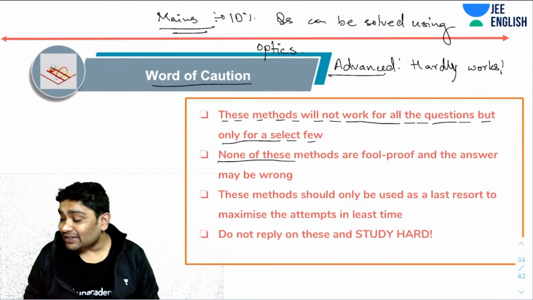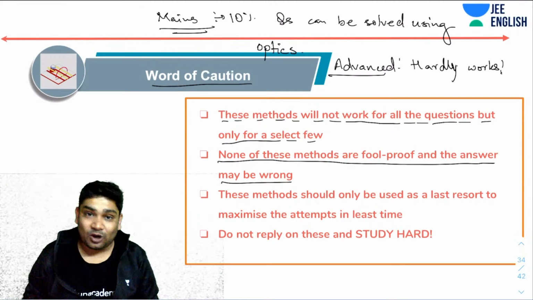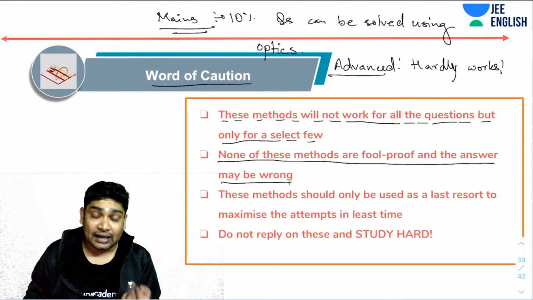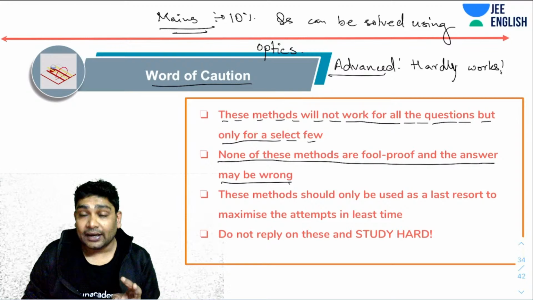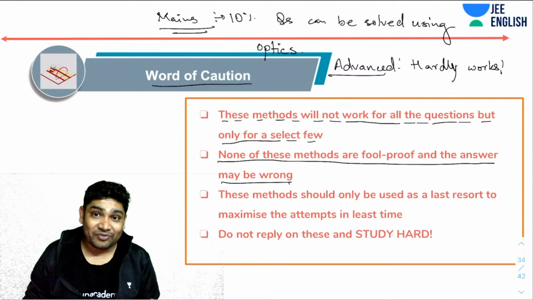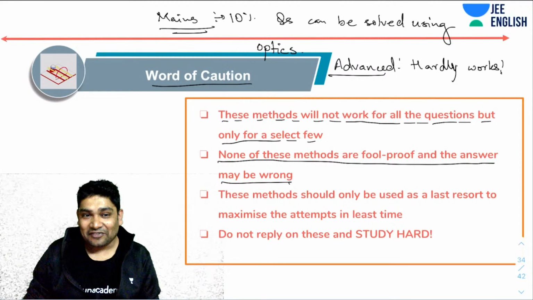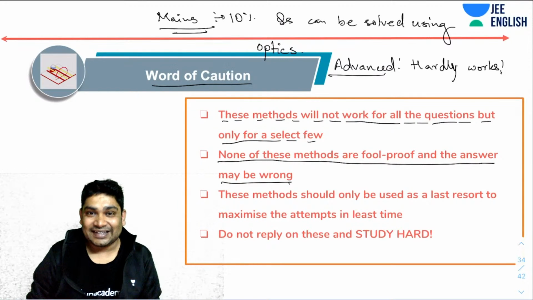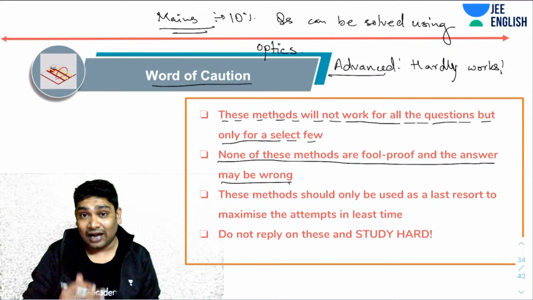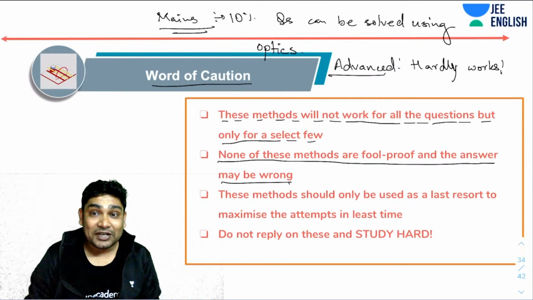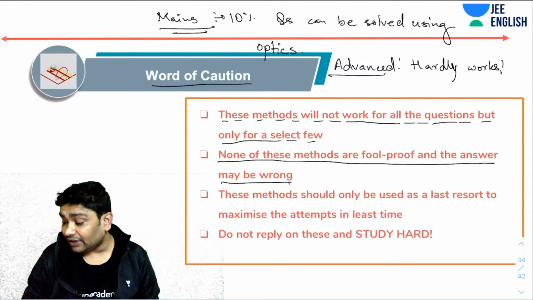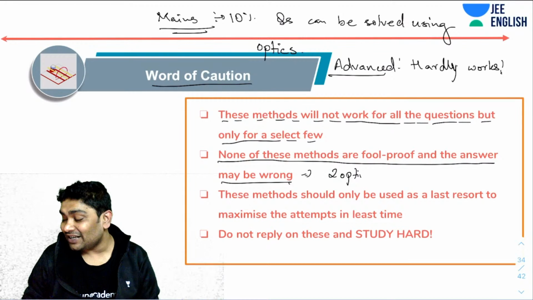Now, none of these methods are foolproof, and the answer may be wrong. As I said, most of your options are helping you eliminate 2 options. Now, you may have ignored something because of which you may have done something wrong in your elimination, and you may still get it wrong. So don't blame me if sometimes this doesn't work or gets the wrong answer. Even for using these shortcuts, you have to do it very smartly. Also, half the times you are only eliminating 2 options, so 2 options are still left. So it's still a matter of chance.